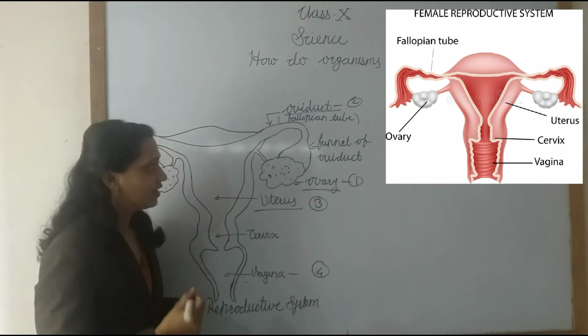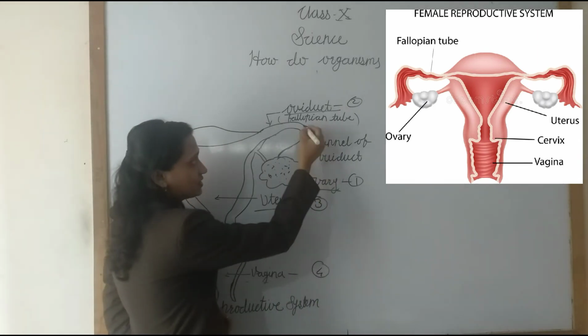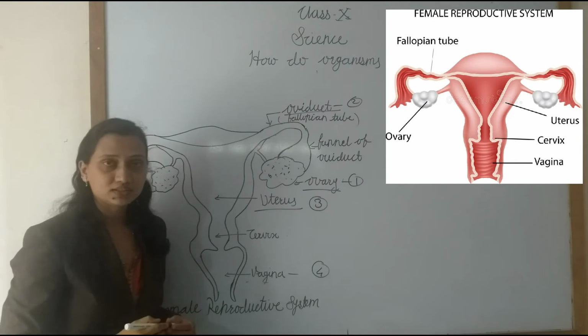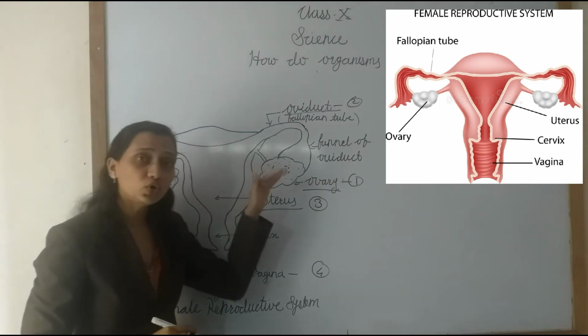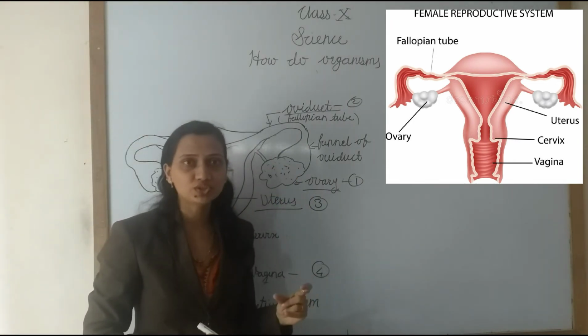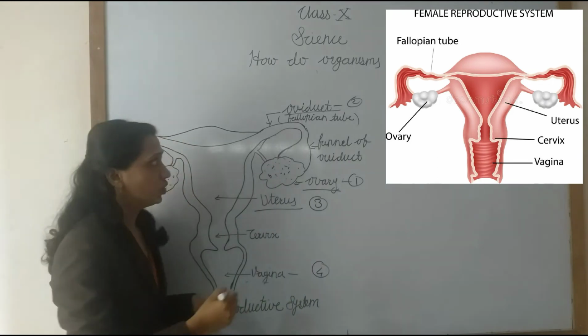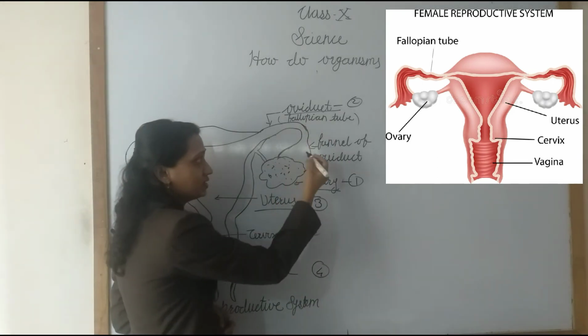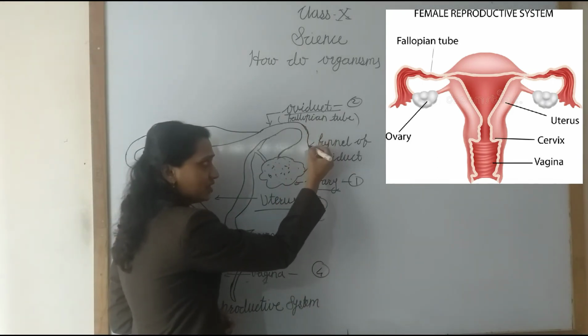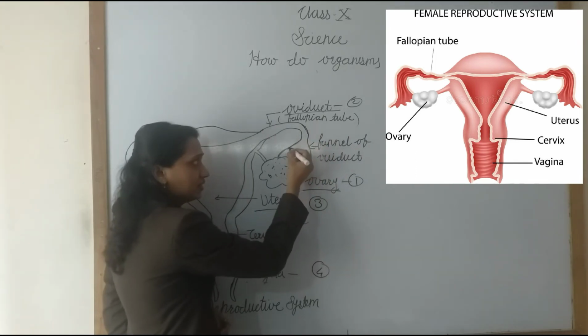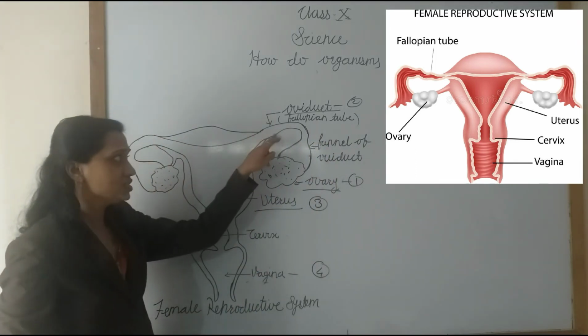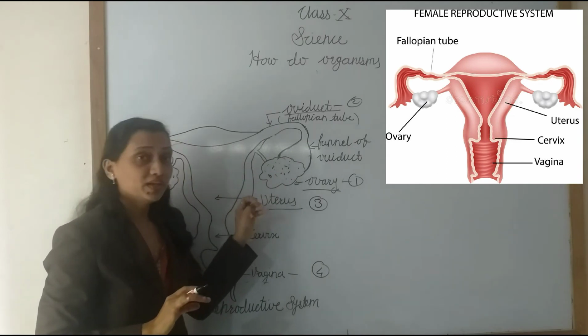Then afterward, see here, the second organ is the oviduct. The oviduct is also called a fallopian tube. It is a tube-like structure. One end of it is funnel-shaped. This oviduct is not directly attached to the ovary.